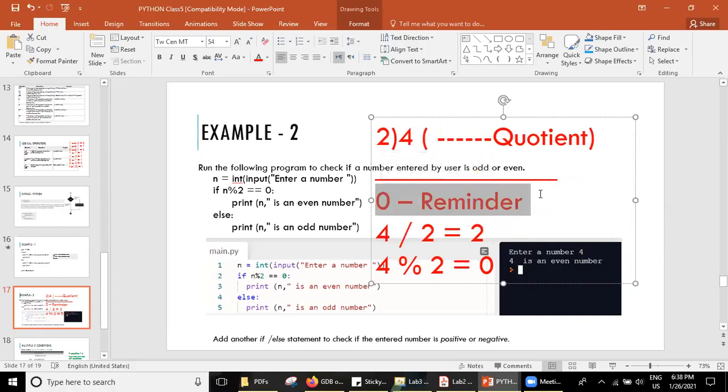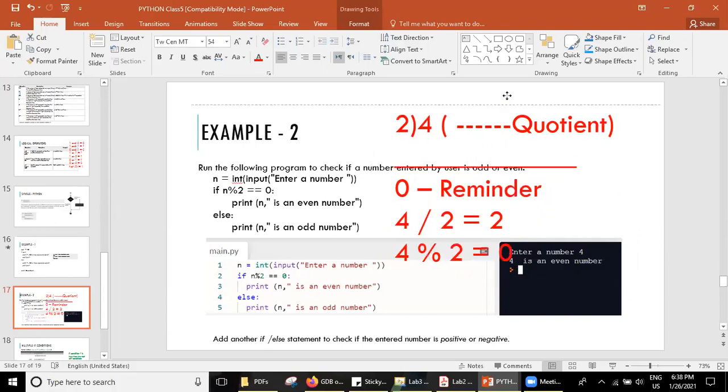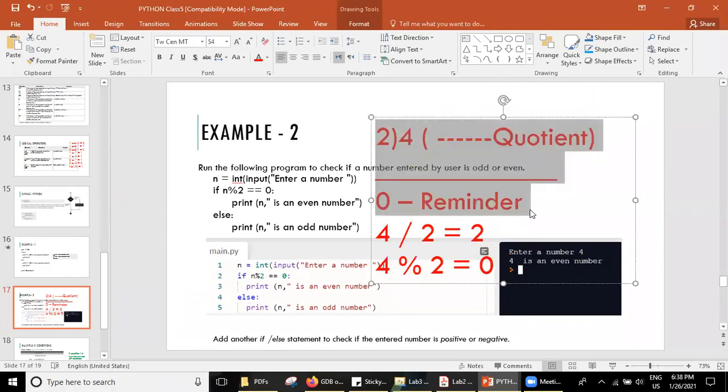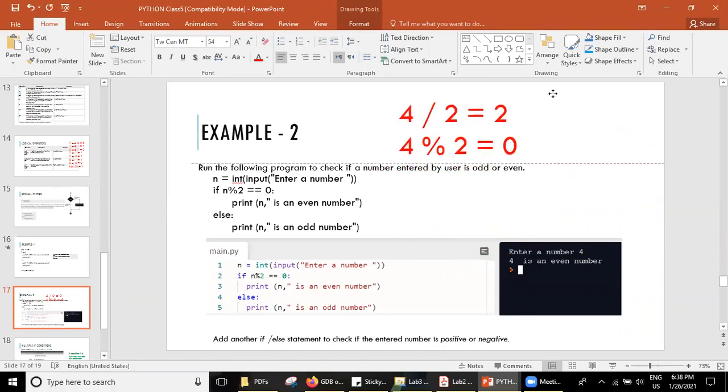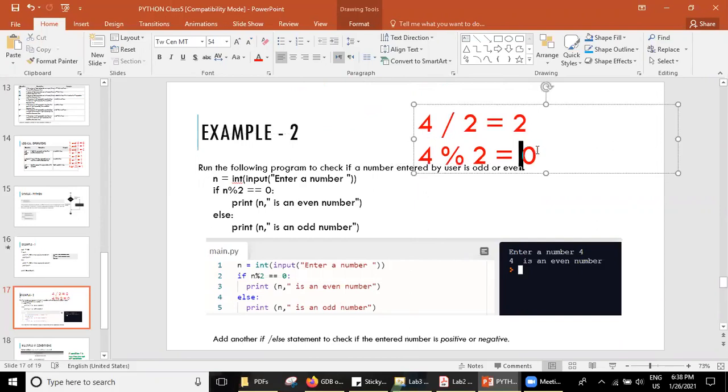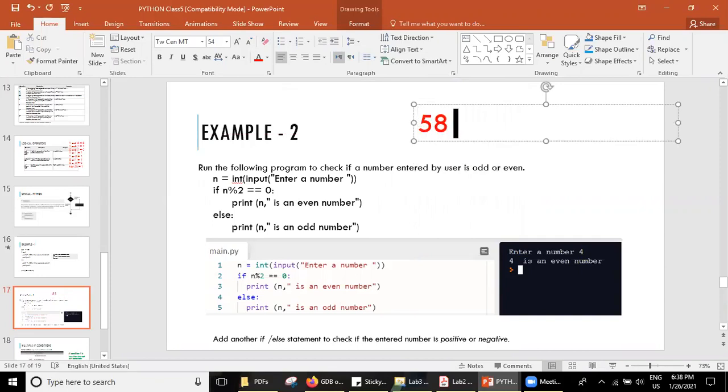Okay? Yes. Very good. So now I'll give you another example. I'll remove this and test if you really understand what is meant by a quotient and a remainder. Now tell me, 58/2.